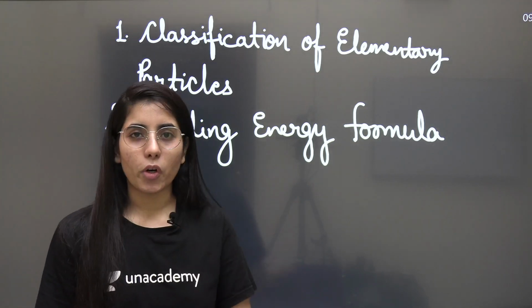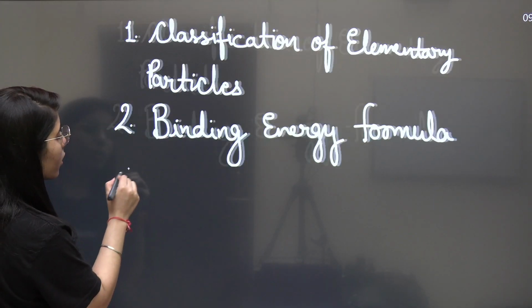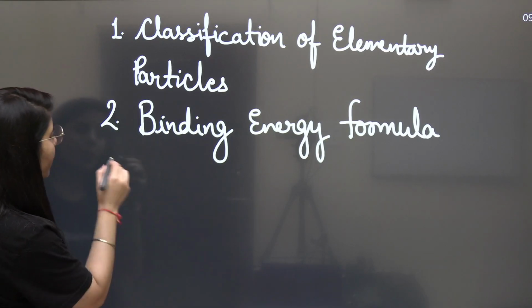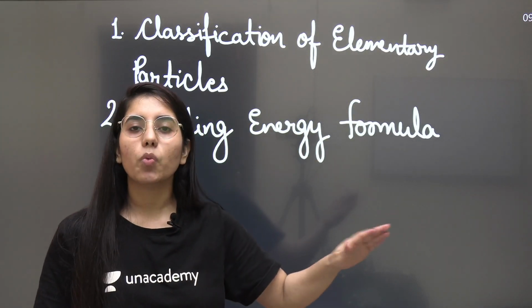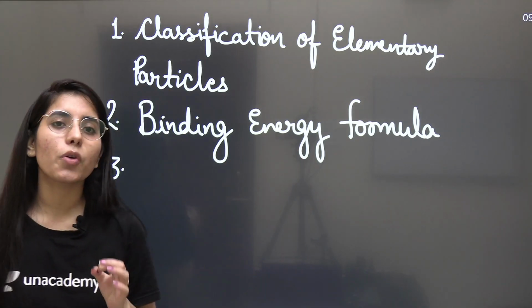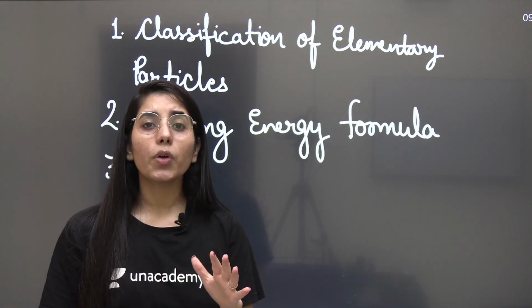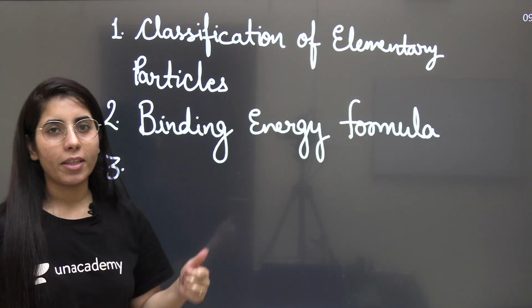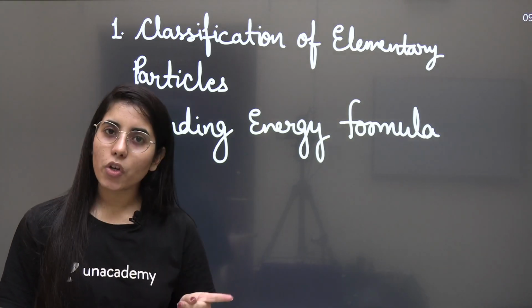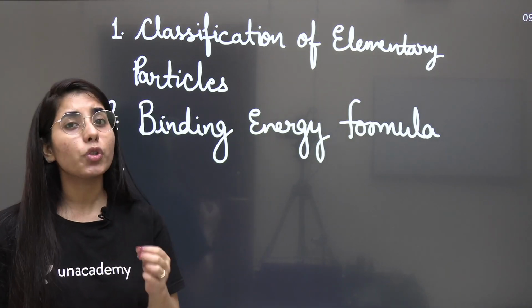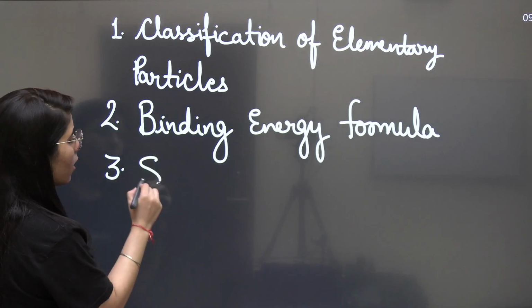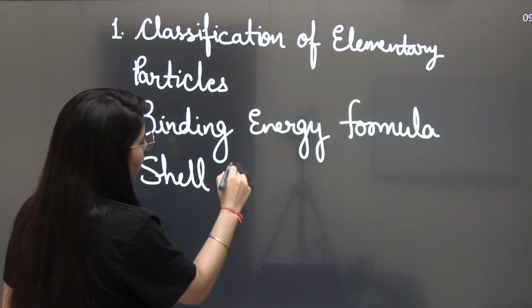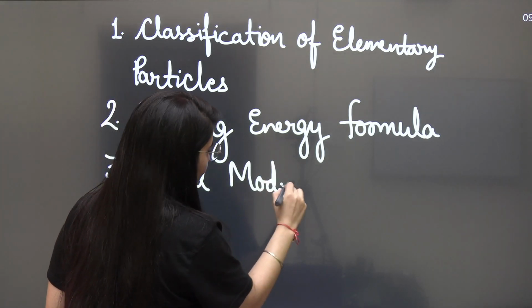But it is very important. The third topic, not a formula, the third topic you have to prepare. It's not even exactly a topic, but it is the most expected one. So I'm directly telling you what you need to prepare. Okay, let's talk about the third one. The third one is the next topic which you can't skip and should not skip. What is that? That's going to be the shell model. So related to the shell model, they can ask you to find the spin and parity.